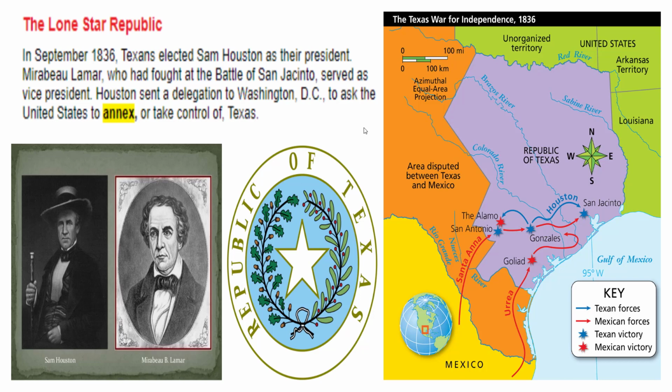Question number 19. Who was named the President of the Republic of Texas in September of 1836? Sam Houston. Question 20. What did Texas ask the United States to do at that time? To annex or take control of Texas and make them part of our country.